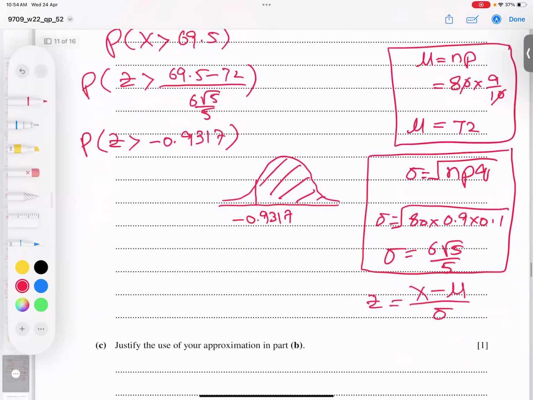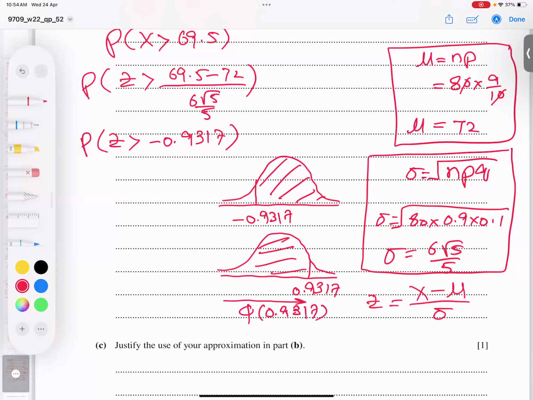And if I convert the whole region to the positive section, it gives the same value, because this diagram is symmetrical. So this area and this area are the same. Our table gives the area from the left corner up to the number, so I'll write here 5 of 0.9317. If I see the table value, which you know how to find, I'm not spending time there, so 0.824 is our answer. And I believe you got my point.